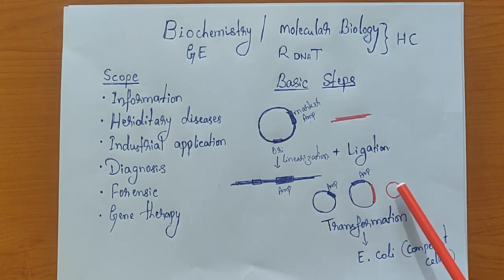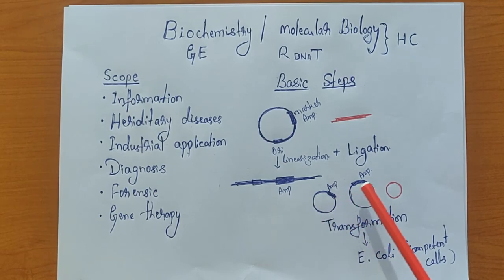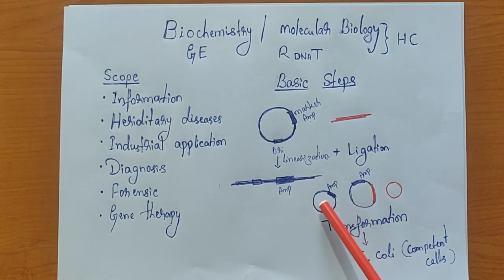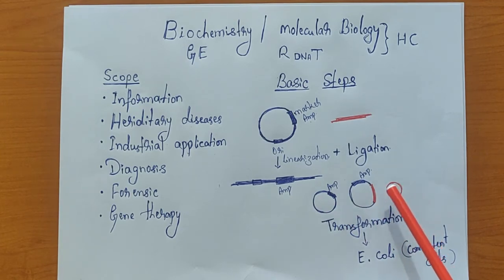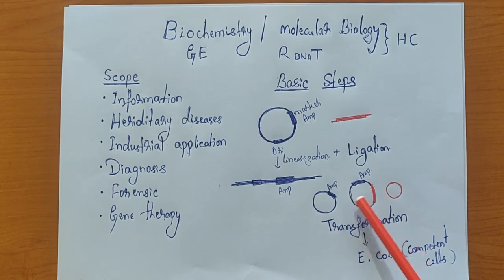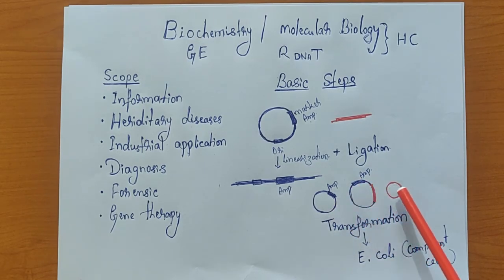One, this closing itself, and this closing itself, and this is the one. We are not interested in this species, nor in this species, but we are interested in the clone, this particular one. How do we identify this clone in a ligation mixture?